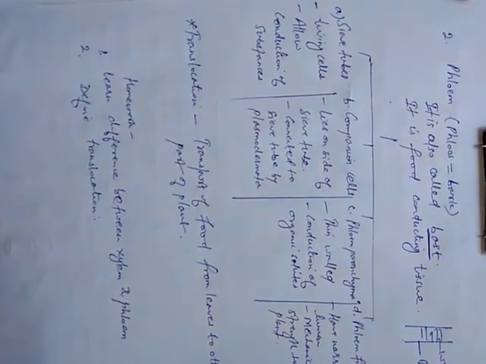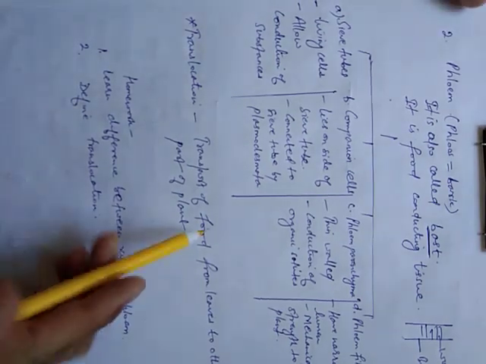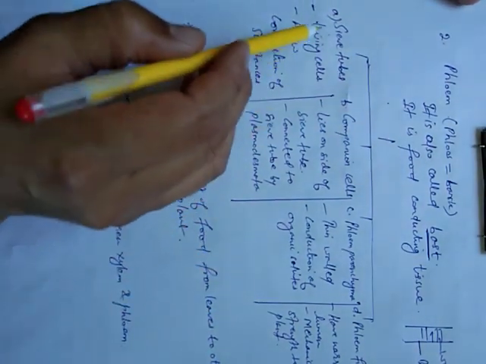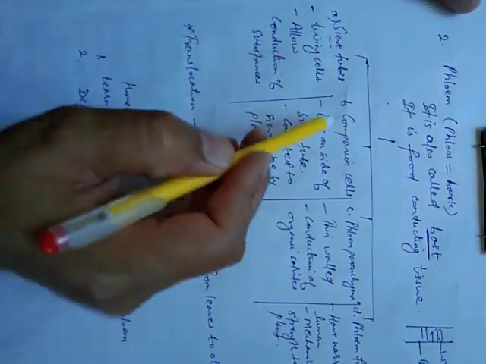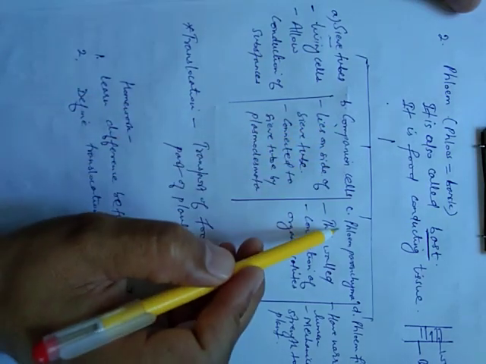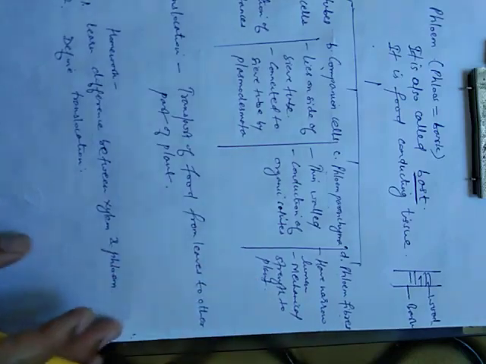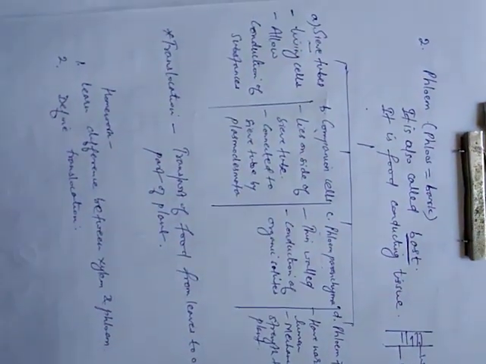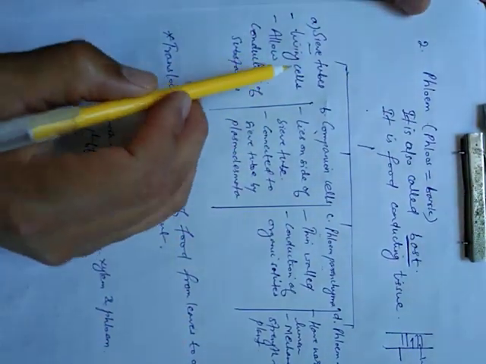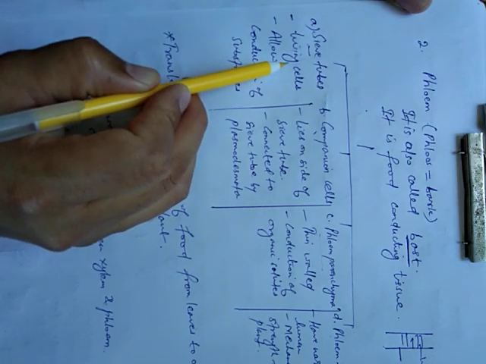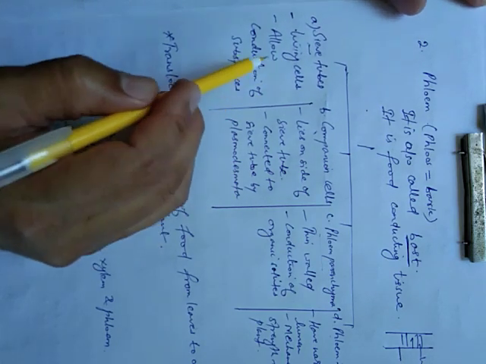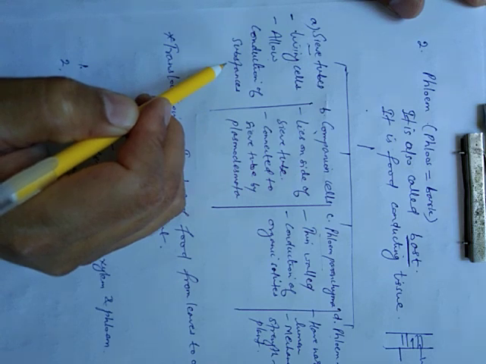Now students, again this phloem comprises 4 types of cells. First is sieve tubes, then companion cells, phloem parenchyma, and phloem fibers. One by one we will discuss their characteristics. See this one, sieve tubes: they comprise living cells and they allow conduction of substances.